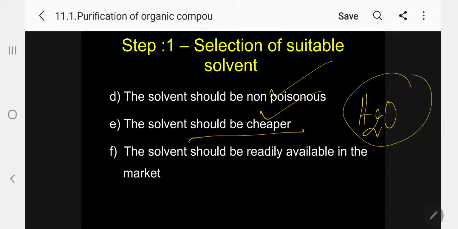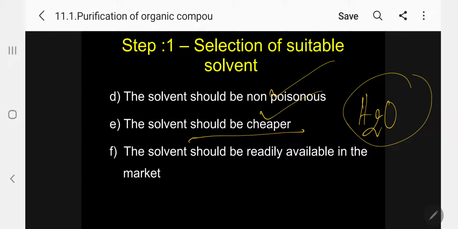Then next, the solvents normally available in organic chemistry. Next, we will think of ether, acetone, methanol. Then we will go for ethanol, chloroform.